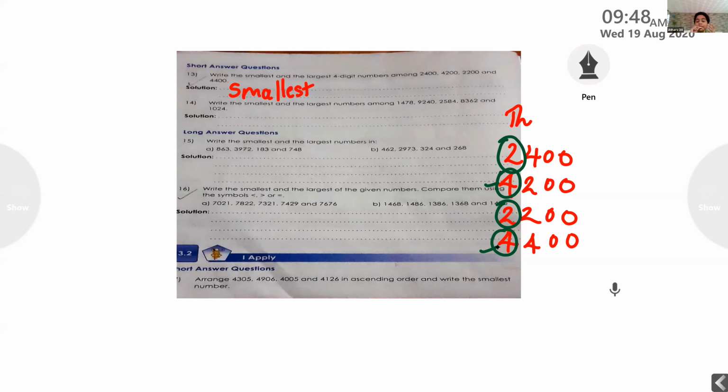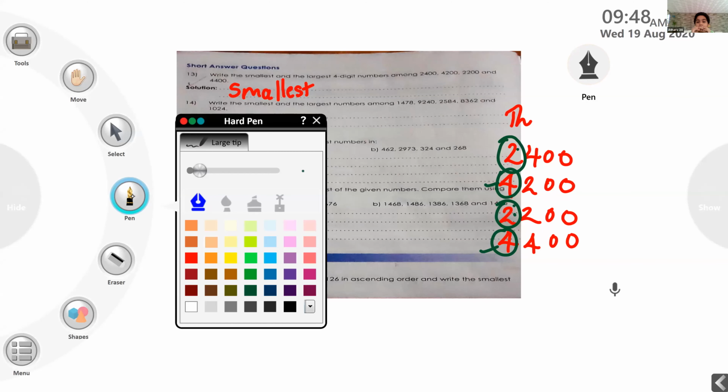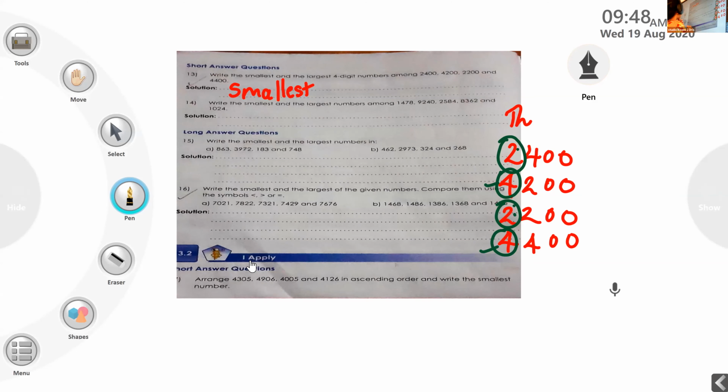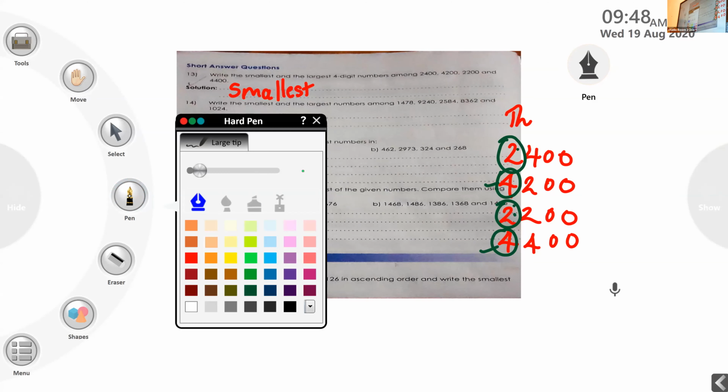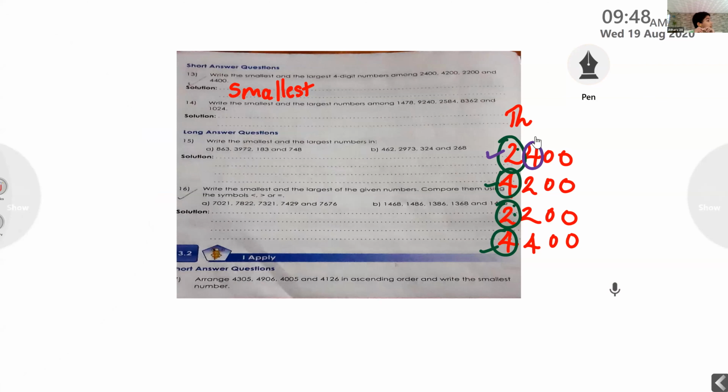Ma'am, next is also the same. Then what do we want to do? If the thousands place digits are the same, what do you have to do? Check the next digit. We have to check the hundreds place digits. For the first number, how many hundreds are there? 4 hundreds. Then this one we don't want to consider.